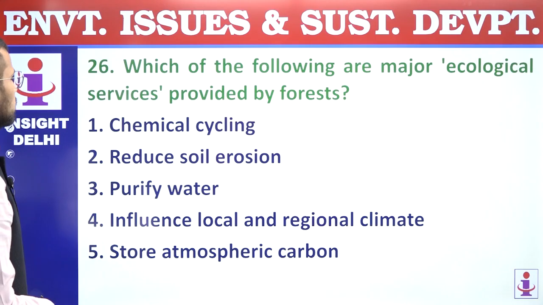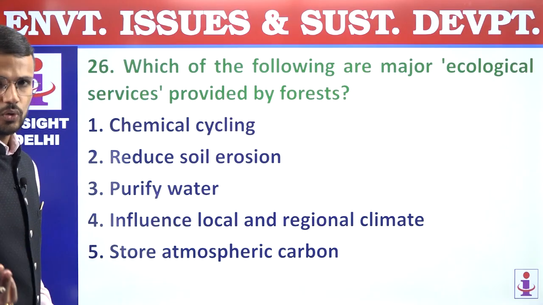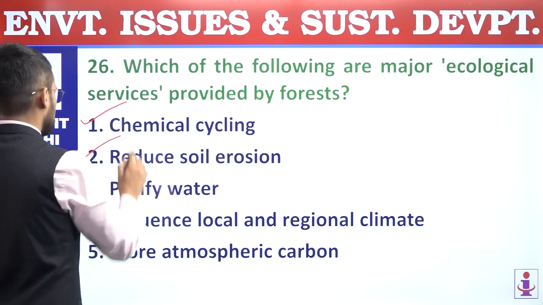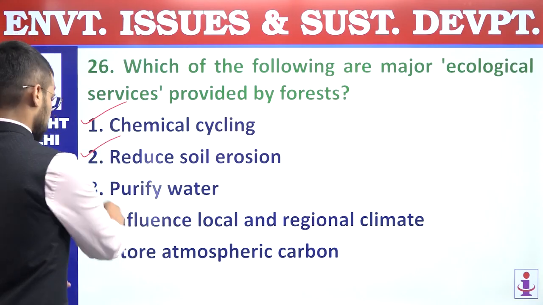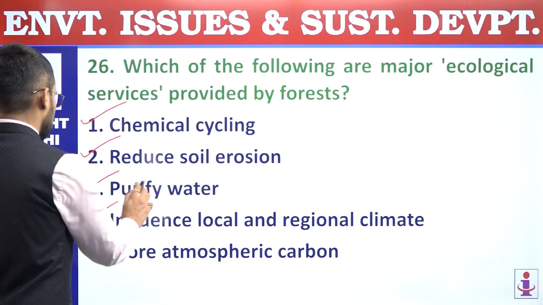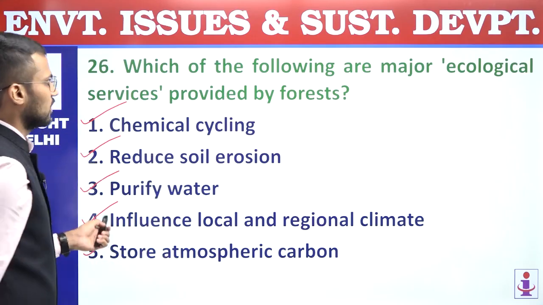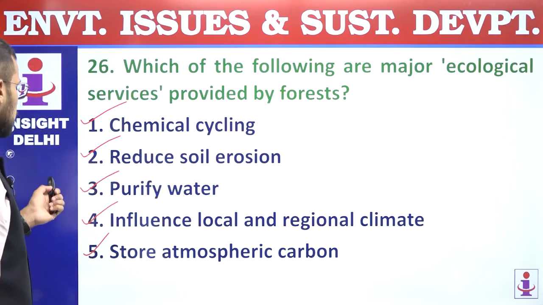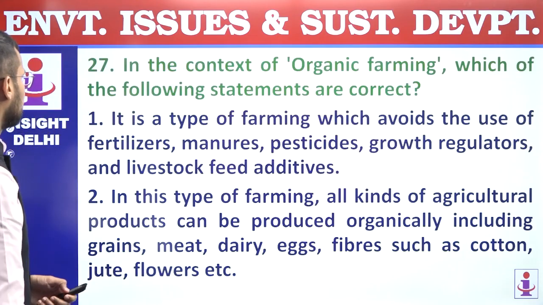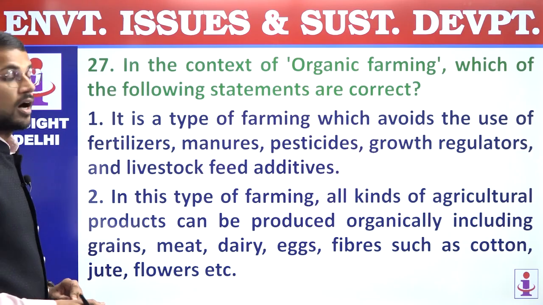26. Which of the following are major ecological services provided by forest? First, chemical cycling, which is also called biogeochemical cycling. So first is correct. Second, it reduces soil erosion. That is also a service that we get from forest. Purification of water, yes. Fourth, influence local and regional climate. This is also a kind of service that we get from forest. Fifth, store atmospheric carbon, carbon sink, right? So all these are the services that we get from forest. So answer is 1, 2, 3, 4, 5, which is mentioned in option D. 26th answer is D.